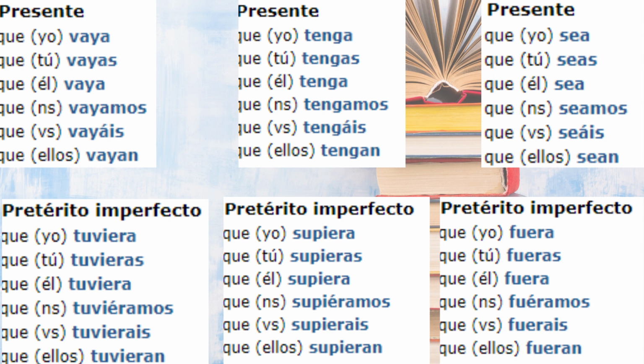The same now happens with the pretérito imperfecto of the subjunctive. Every verb that is irregular in pretérito perfecto simple in the indicative tense will also be irregular in pretérito imperfecto of the subjunctive, okay? For instance, let's go with the verb tener, which in pretérito perfecto simple of the indicative mode is yo tuve, clearly irregular. Therefore, its conjugation for the pretérito imperfecto of the subjunctive mode will be que yo tuviera, que tú tuvieras, que él tuviera, que nosotros tuviéramos, que vosotros tuvierais y que ellos tuvieran, right?